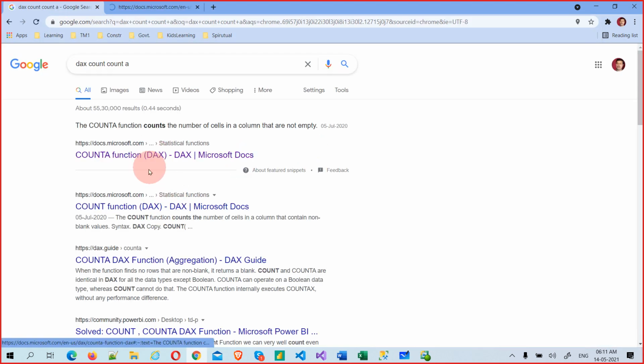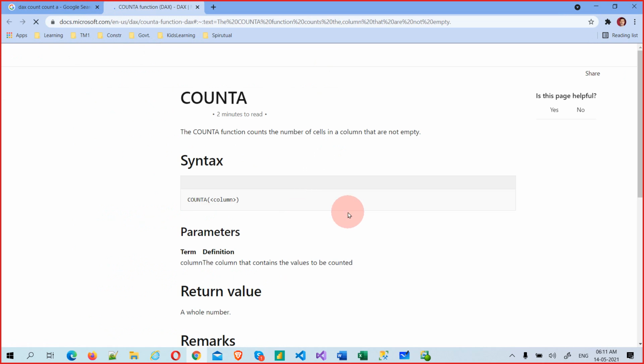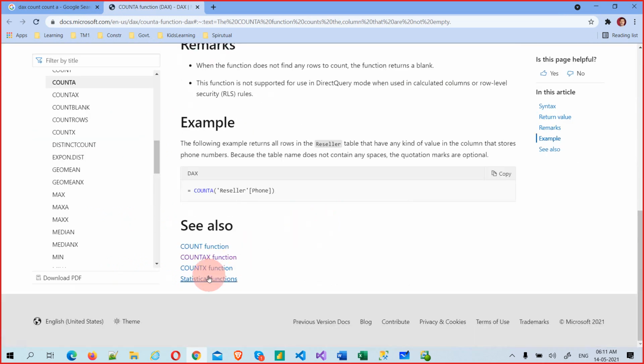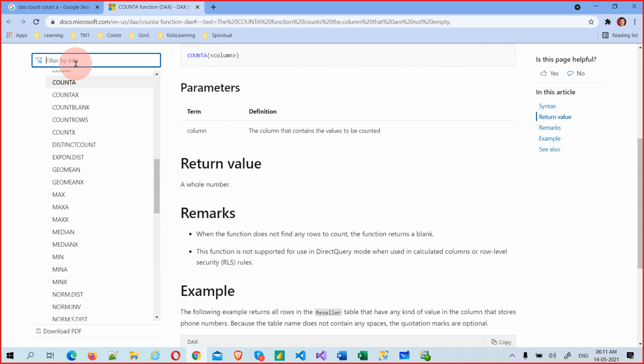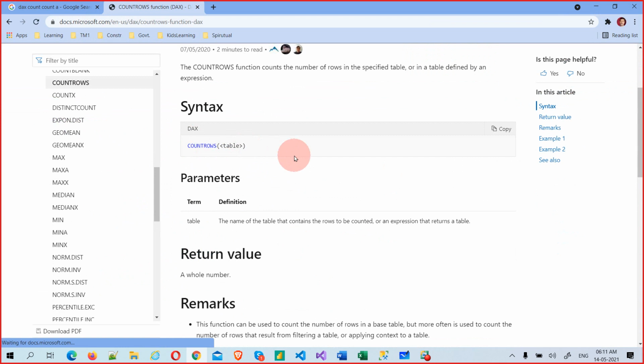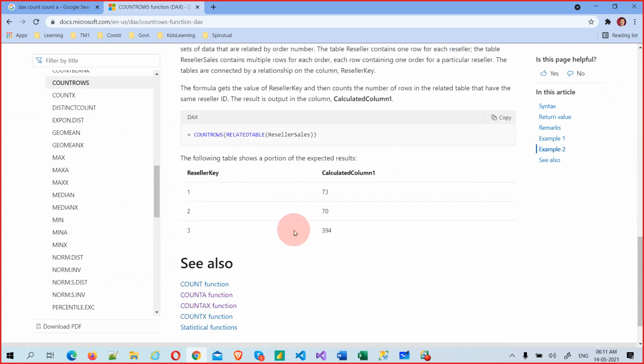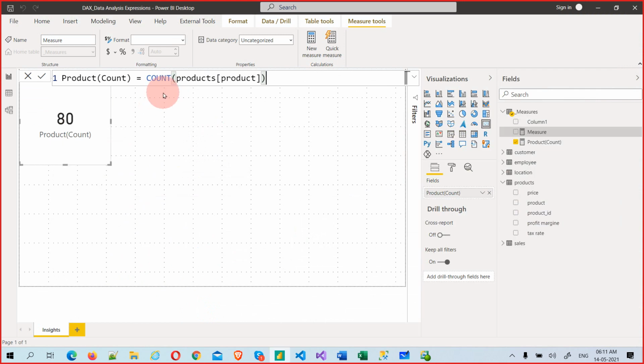Let's search for count rows. See, count rows, this one. So anything you can see here, count rows table. This will give a table, and you need to pass a table, and you can also do something extra. We'll do all these three. Now count rows, simple.